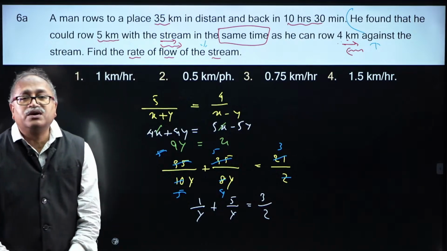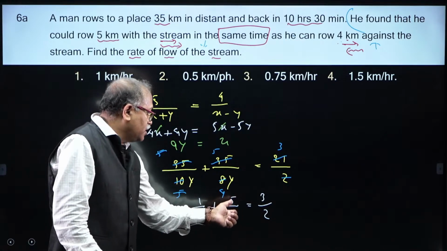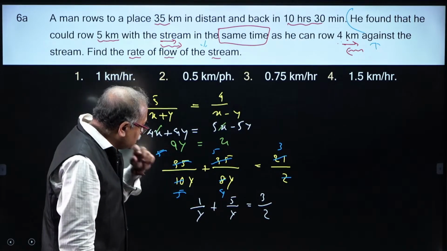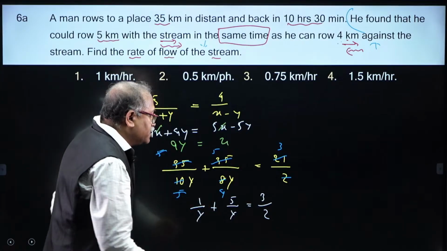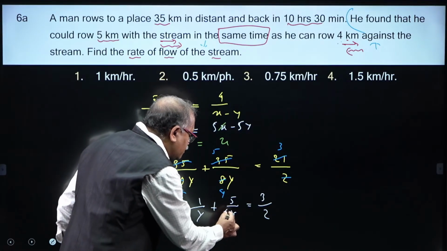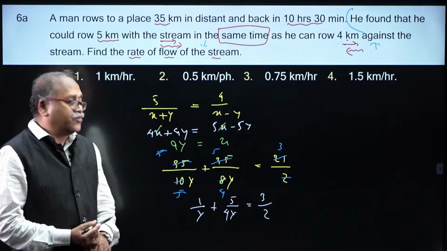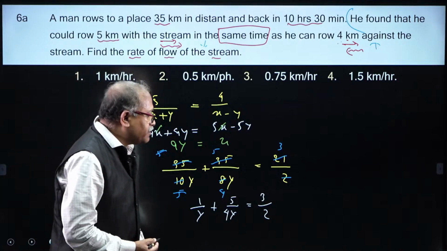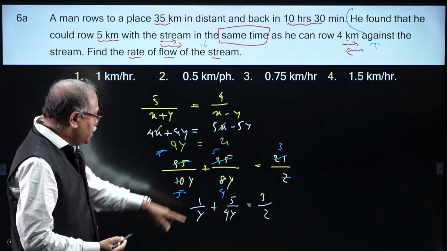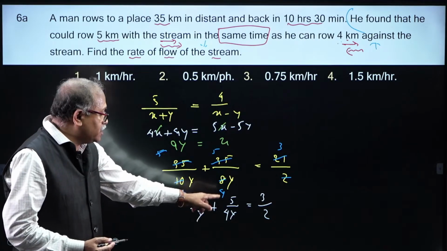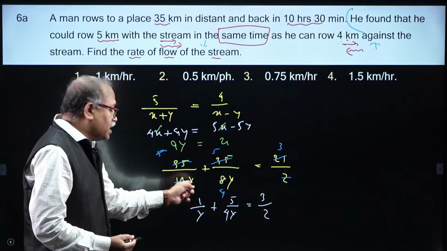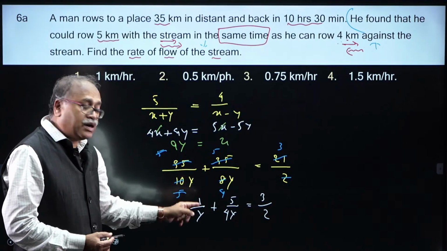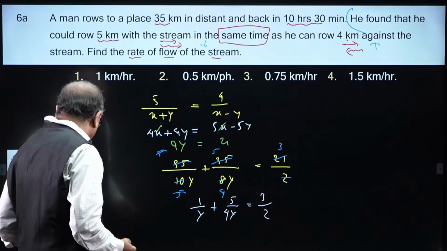By solving this, you are getting the y value. Your LCM is 4y, and 4 plus 5, that is 9. So, 9 by 4y, and 9 gets cancelled by 3. So, 3 by 4y is equal to 2.